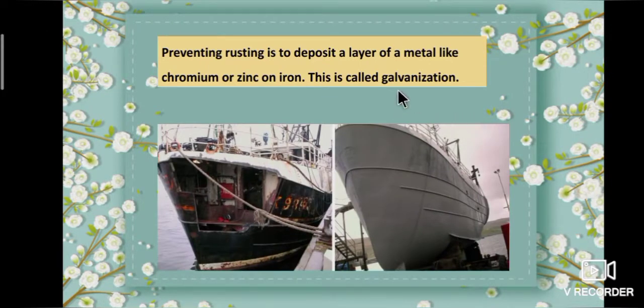Another way of preventing rusting is to deposit a layer of a metal like chromium or zinc on iron. This is called galvanization. For example, on ships, a layer of chromium or zinc is applied on iron. This is called galvanization.